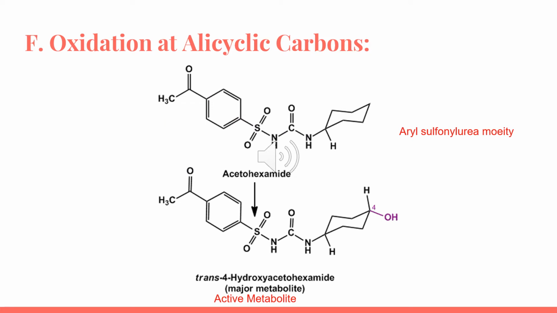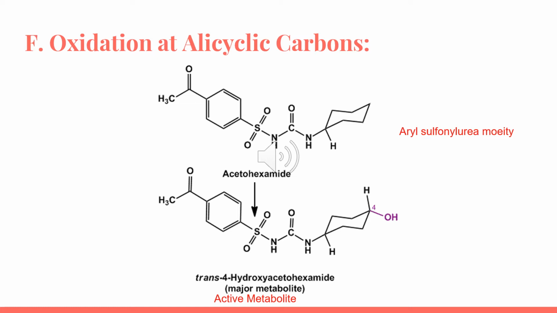Alicyclic oxidation is carried out by mixed function oxidases, where the mixed function oxidase tends to hydroxylate at positions 3 or 4 generally. Examples of compounds undergoing alicyclic oxidation are acetohexamide, which is an oral hypoglycemic agent, and glipizide, which is also an oral hypoglycemic agent.